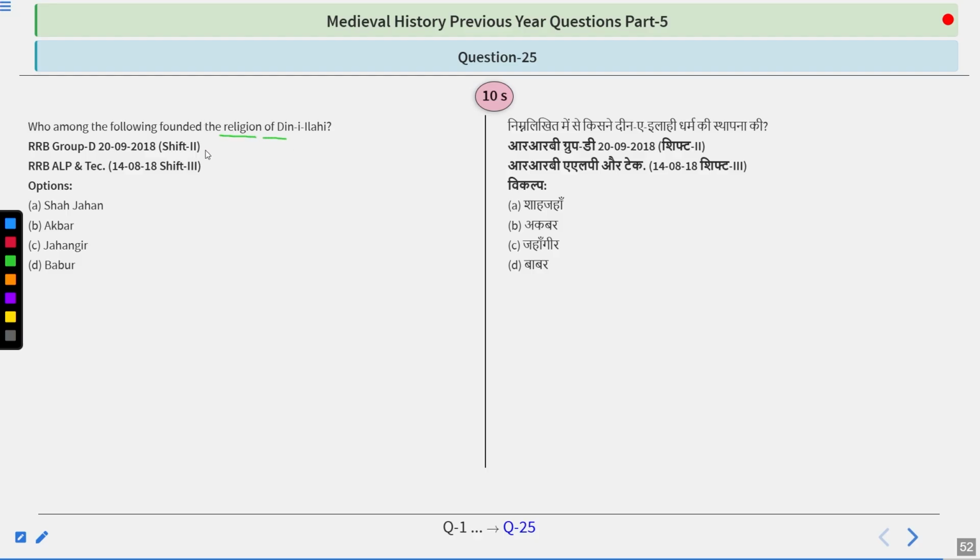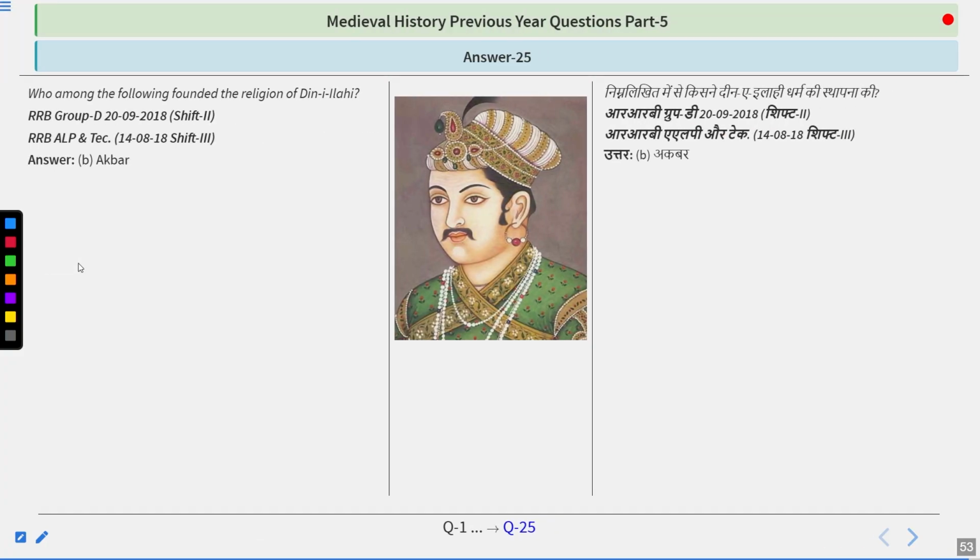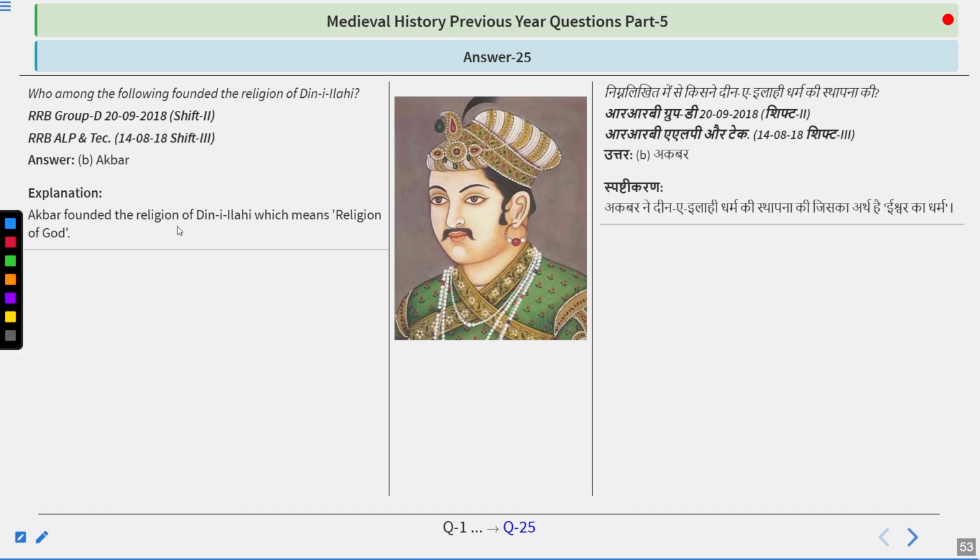Who among the following founded the religion of Deen-e-Ilahi? Shah Jahan, Akbar, Jahangir, Babur? Take your time and answer this question, guys. And as I said, the answer is once again Akbar. Akbar founded the religion of Deen-e-Ilahi, which means religion of God, in 1582 and propounded this monotheist religion among all. Mahesh Das was the only Hindu who adopted this religion.